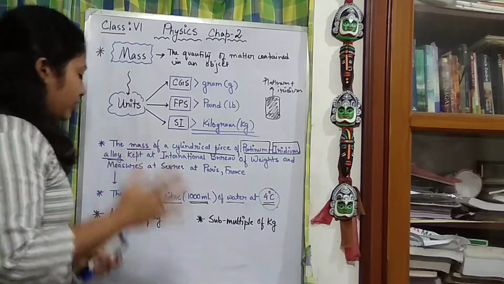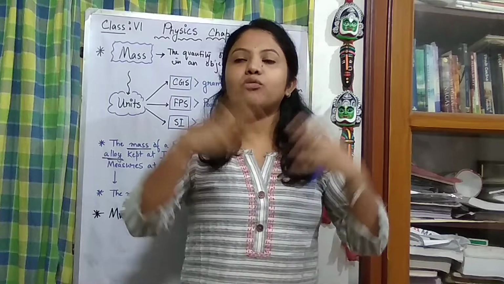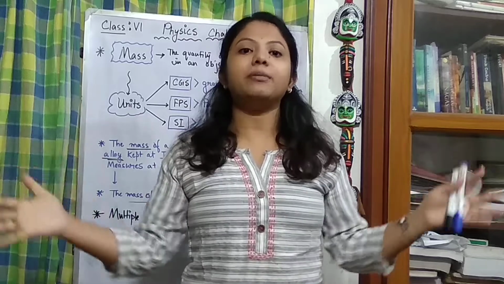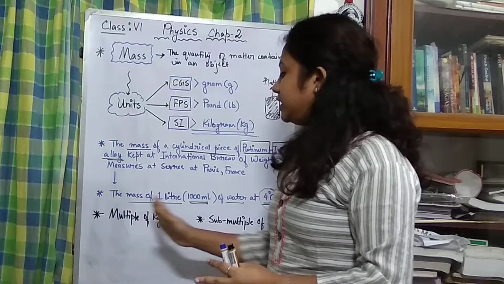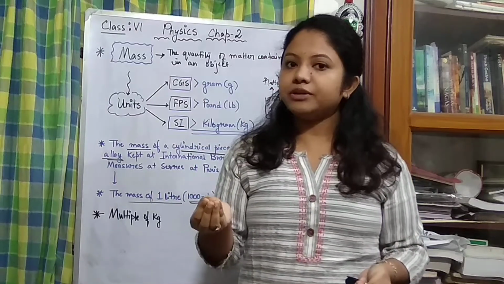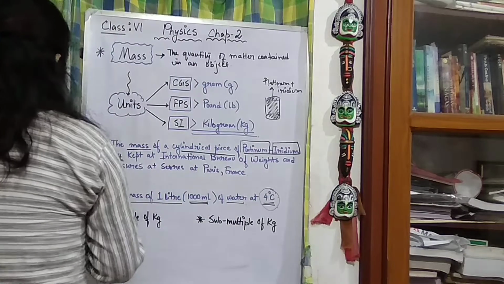Now after that, we always talk about when we need to lift much higher or heavier masses, bigger masses. So what are the multiples of kg? And for the smaller ones, we need some submultiples for kg, right? So what are going to be the multiples of kg?